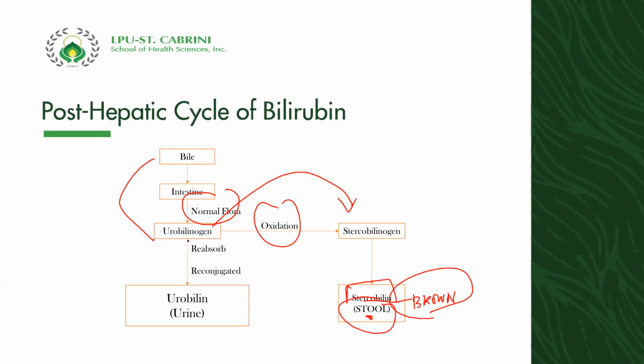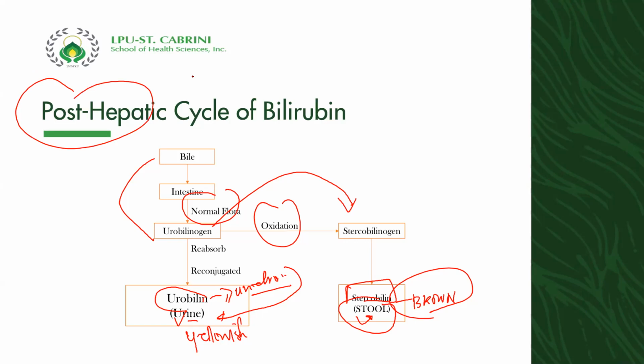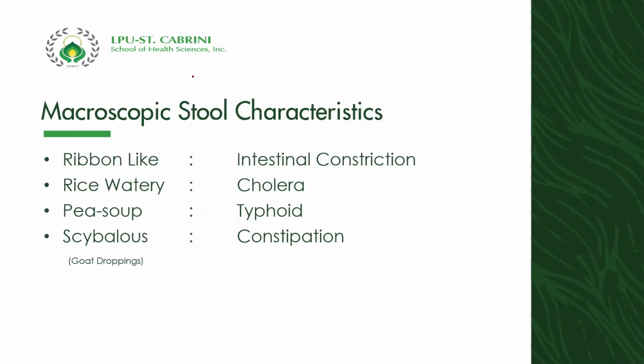Now, part of the urobilinogen will be reabsorbed, no? Will be reconjugated, and it will be excreted in the urine in the form of urobilin, which has a pigment of urochrome, and that is the reason why the color of urine is slightly yellowish. That is what is happening, and that is true in what we call post-hepatic cycle of the urine.